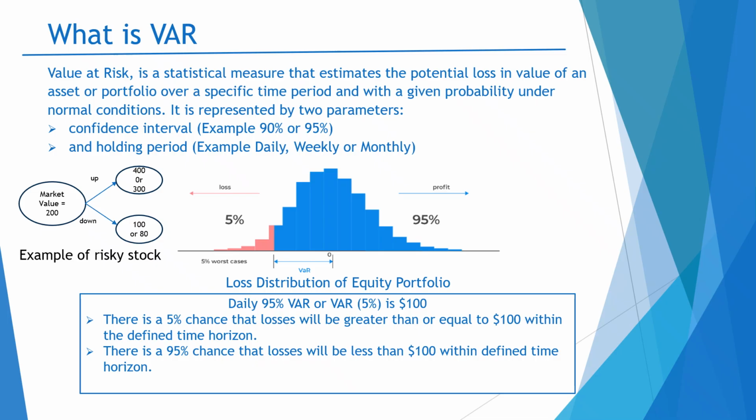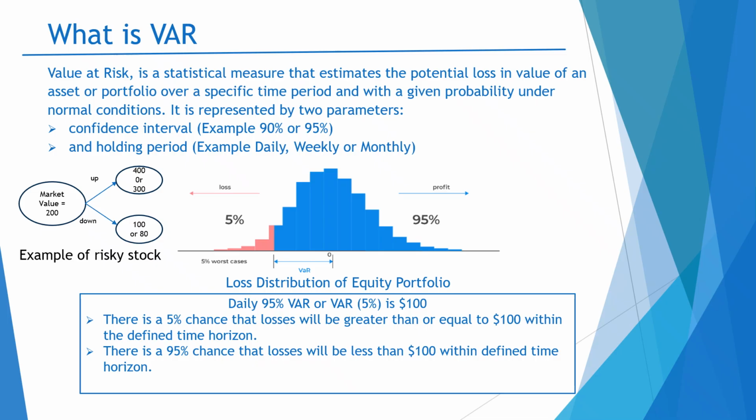Now, I also want to touch upon the limitation of VaR. When we are looking into this VaR, we are only focusing on this point. We are not looking into what will happen to the left side of this point.